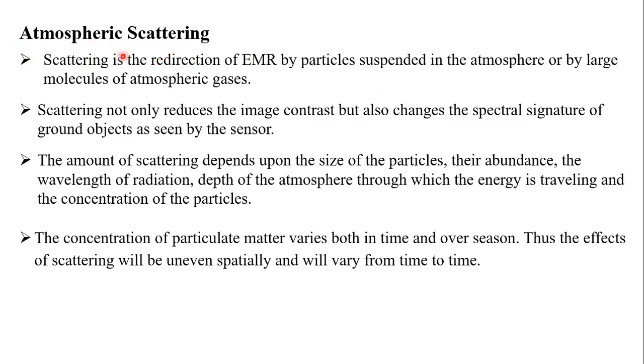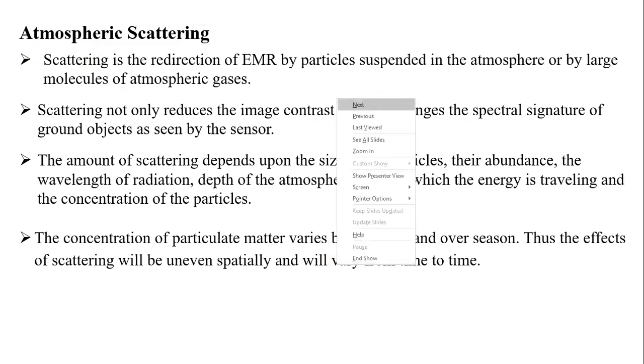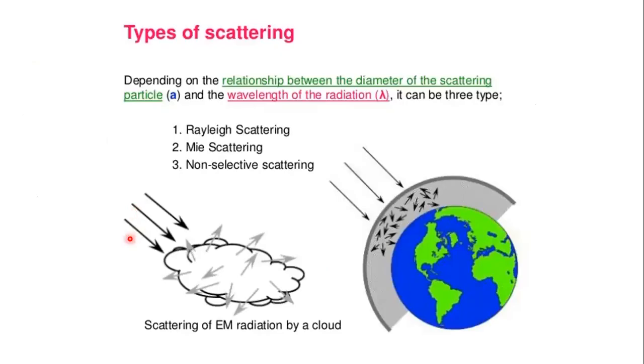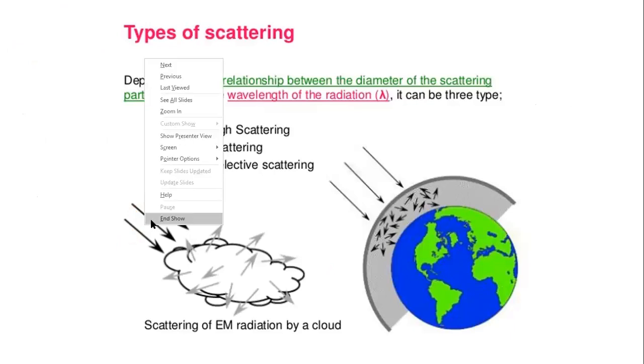Because of this atmospheric scattering, we won't get the image properly. We will see that next. What are those? How many types of scattering are there, sir? What scatterings are there? How many types of scattering are there?